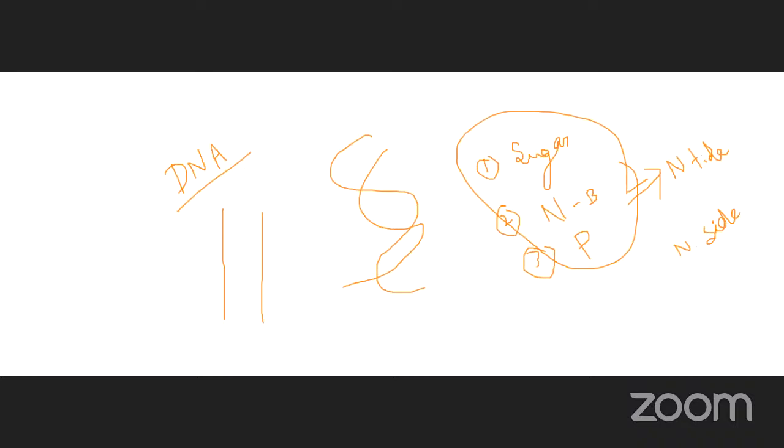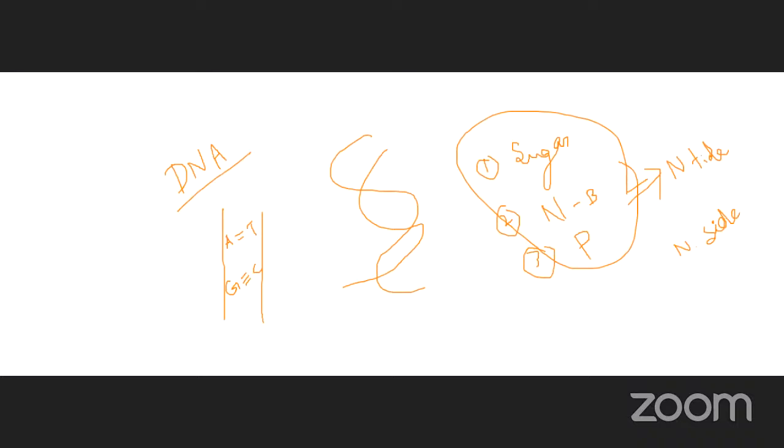In between there are nitrogen bases. Adenine combines with thymine, and guanine joins with cytosine. Adenine always pairs with thymine with the help of a double bond.